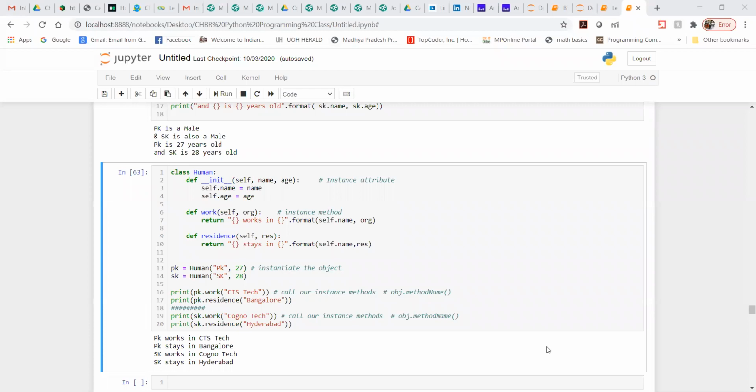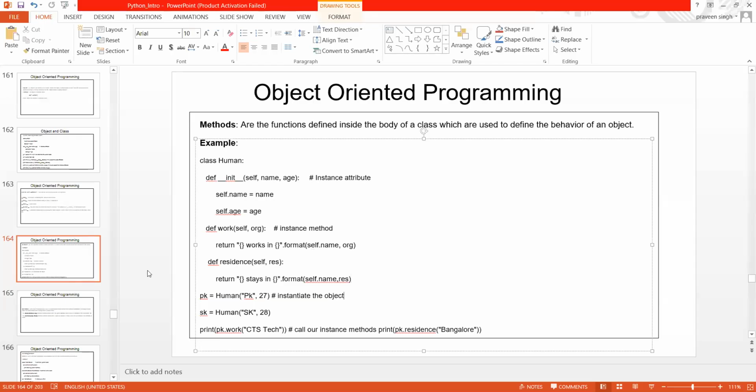Now let me move on to the next topic. I hope this clears up a bit more how a method is being used, how classes are being used, how the object is being used in a class, and how to call the method using an object in a class. The method is defined inside the class, and from outside the class we can instantiate the object and call the method using the object. So we can pretty much say it is clear.